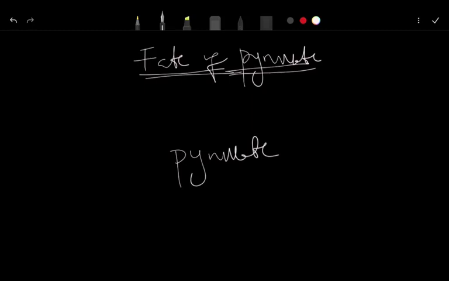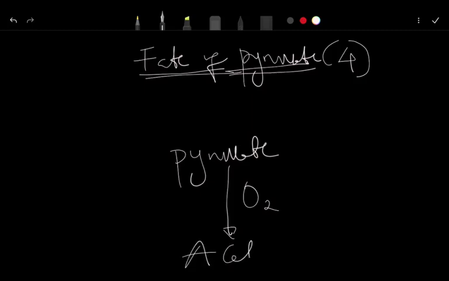Are you there with me? So pyruvate is the end product of glycolysis. Everybody's aware of that. Now this pyruvate has 4 fates. There are 4 things that can happen to pyruvate. Now in the presence of oxygen, pyruvate will form what we call acetyl-CoA. Are you there with me? In the absence of oxygen, that is if oxygen is not present, it is going to form lactate.